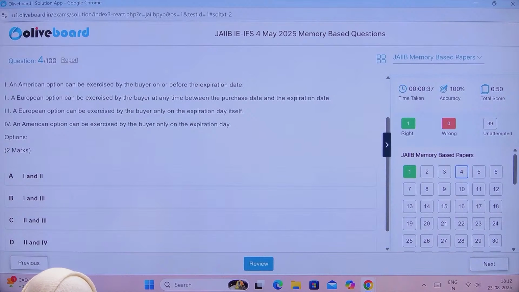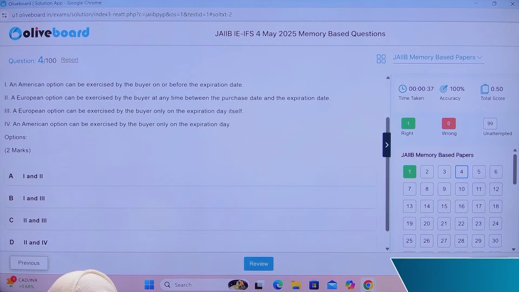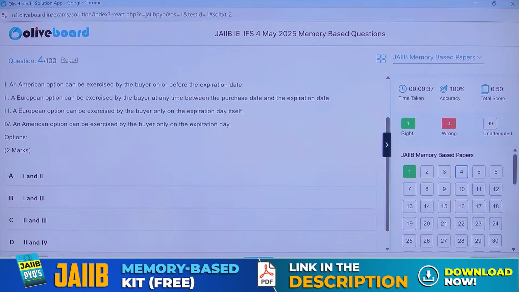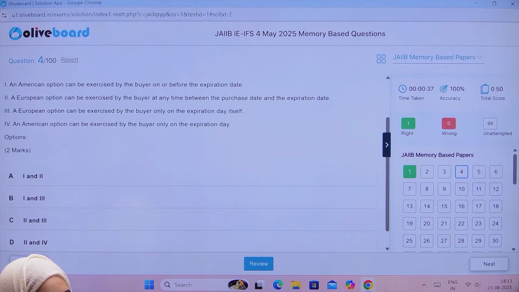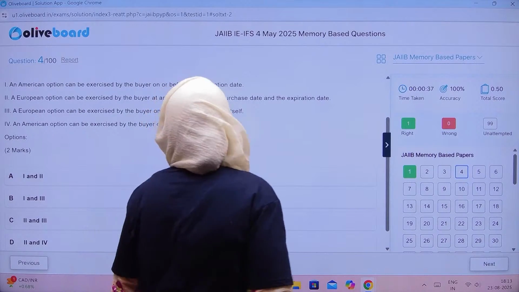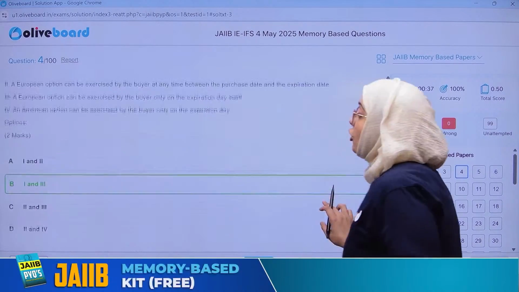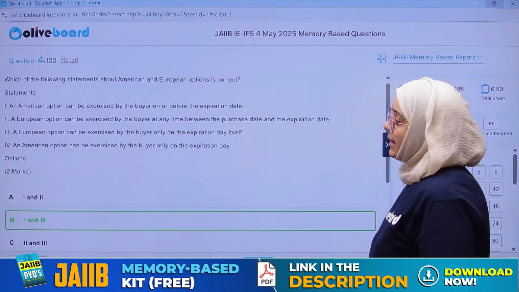Everyone, very simple question, A, B, C, D. We have to select the correct answer here. American and European option, everyone. So we have to select which of the following options is correct regarding the American and European option. If we just simply view the solution, right? So first and third is the correct answer.